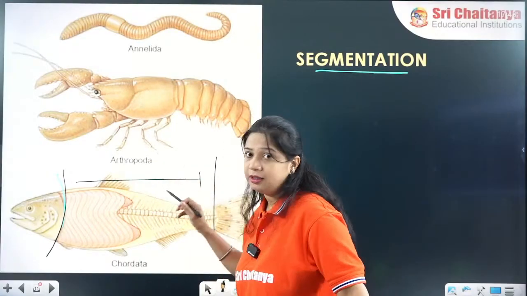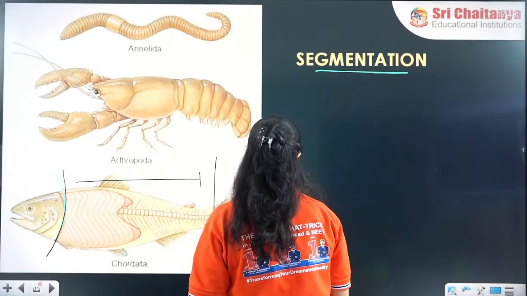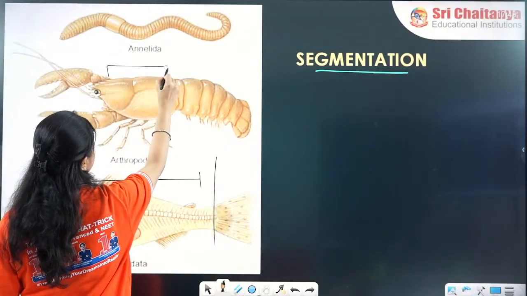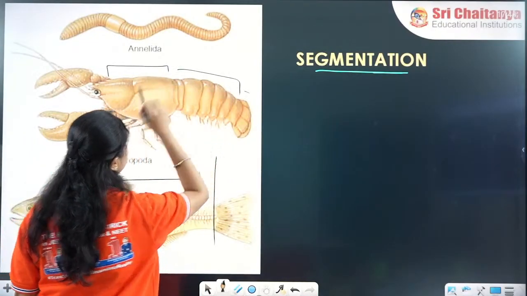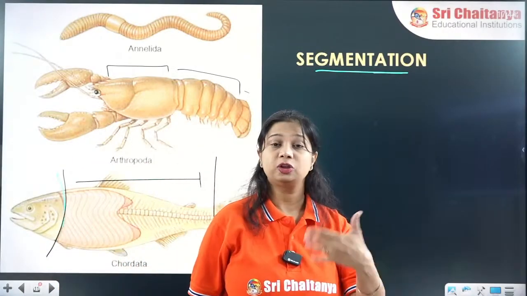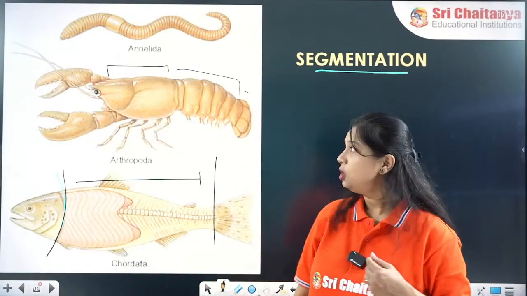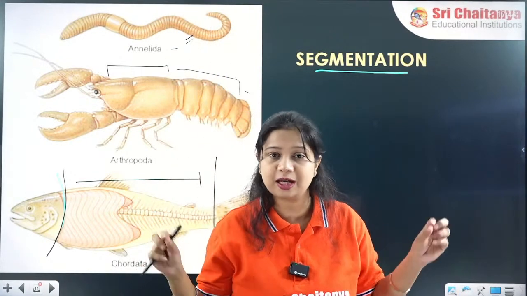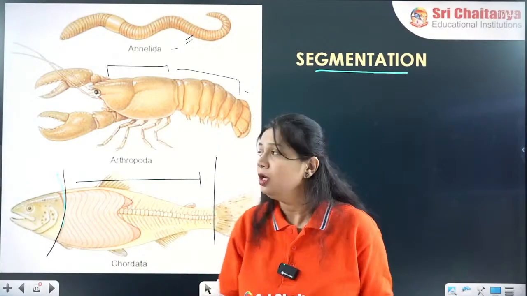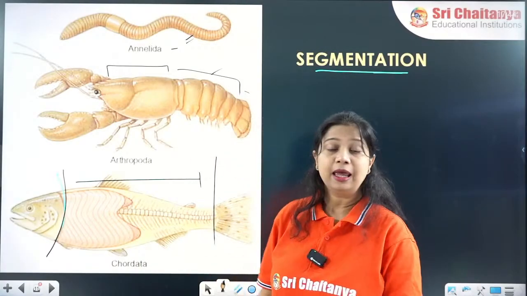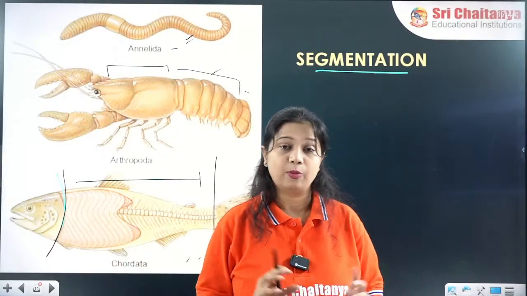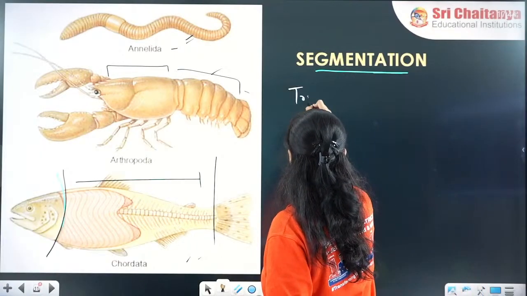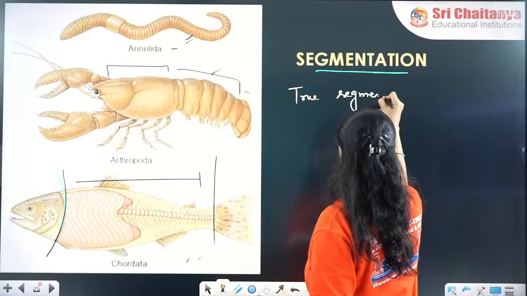Same with an insect. The insect's body is also divided into many segments. If you see here, the insect body is divided into head, thorax, abdomen. In the case of the annelids, the segmentation is a little different, but it is also segmented. In the case of Arthropoda, again the body is segmented, and in the phylum Chordata, the body also shows segmentation.